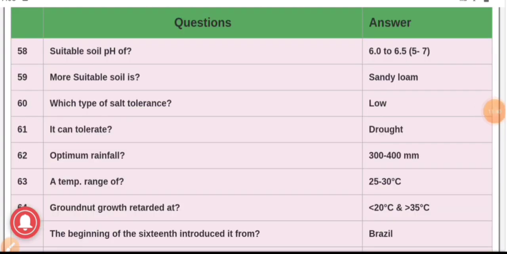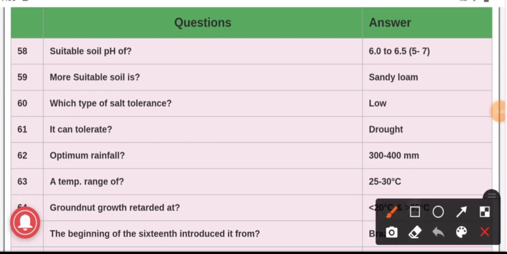Question number 58. The suitable soil pH of groundnut is 6 to 6.5. The more suitable soil is sandy loam. Which type of salt tolerant? Groundnut is a low salt tolerant crop, and it can tolerate drought.